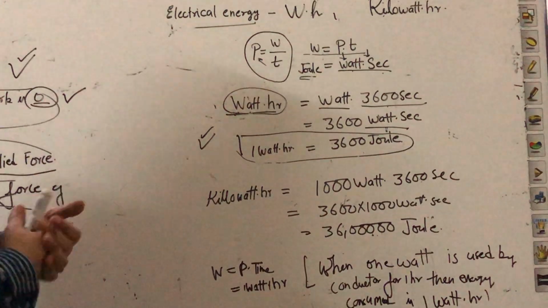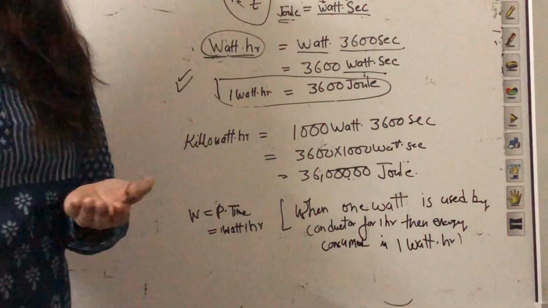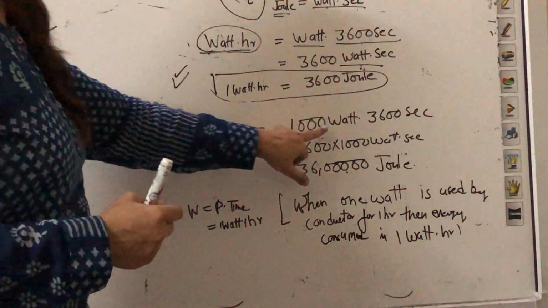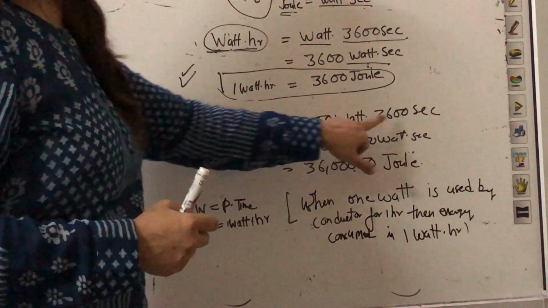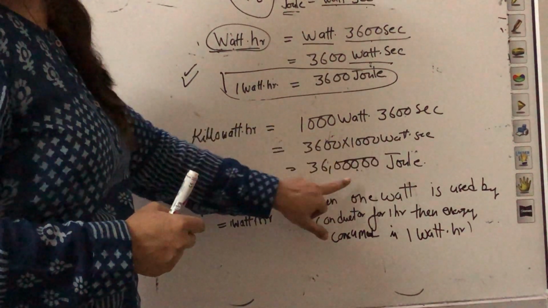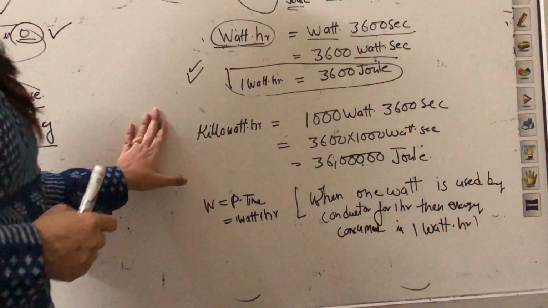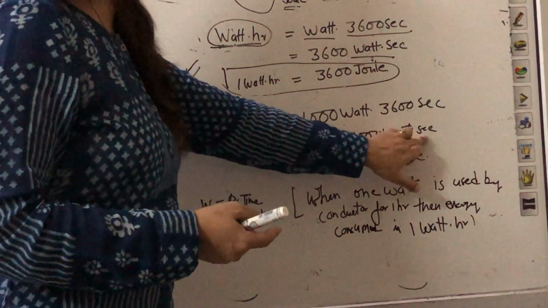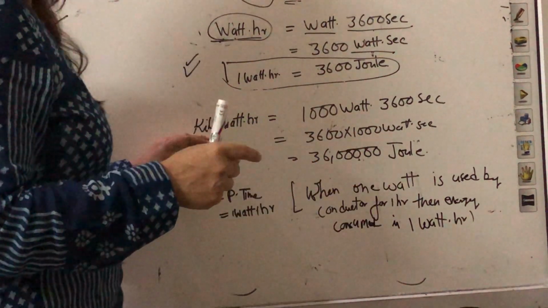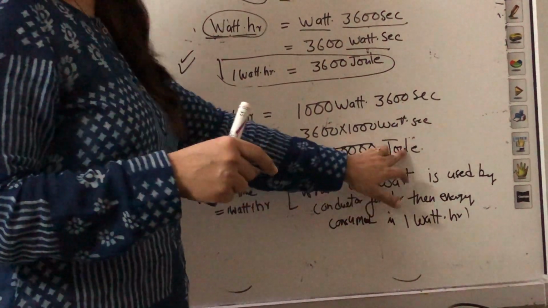One more bigger unit, kilowatt hour. How will you find the relationship between the kilowatt hour and joule? Watt second means joule. 1 kilowatt hour is 1000 watt hour, 3600. So when you multiply 3600 into 1000, you will get this relationship. And 1 kilowatt hour, when you write watt second, the parallel term you can use is joule. So 1 kilowatt hour is equal to 36 into 10 to the power 5 joule.